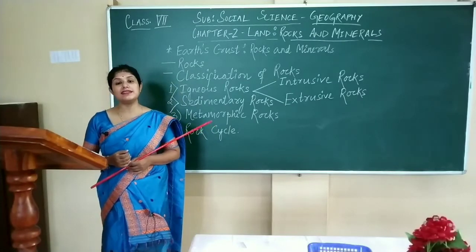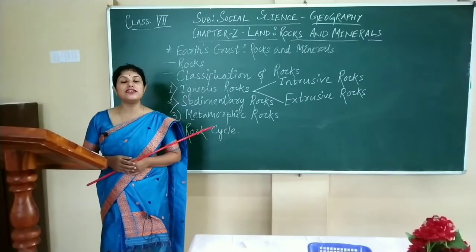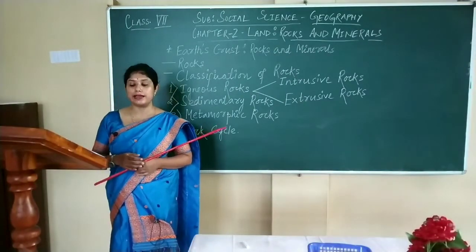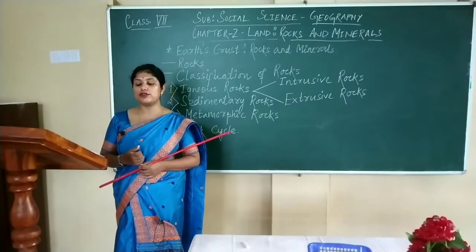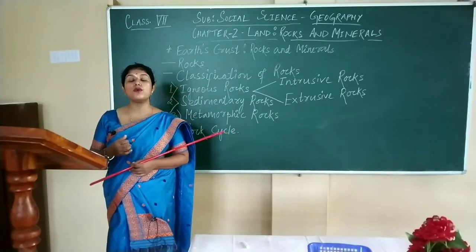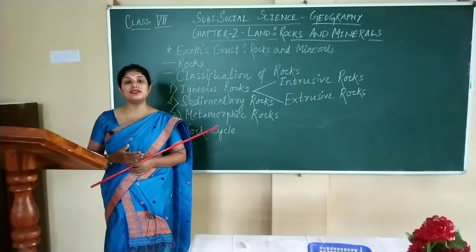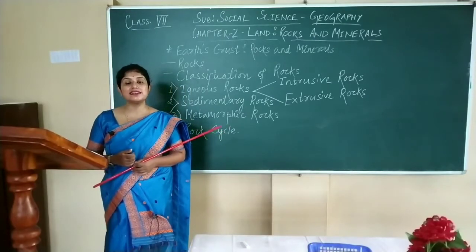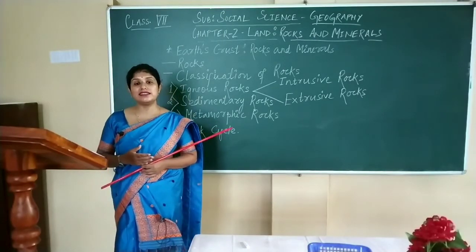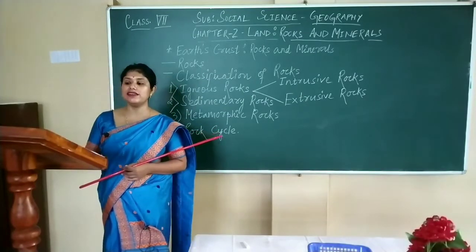Again, when sediments are buried, they get compressed under the weight of the layers above them. When underground water seeps through these sediments, or water moves inside these sediments and deposits minerals inside them, then mineral crystals are formed, which leads to the formation of natural hard and concrete rocks.